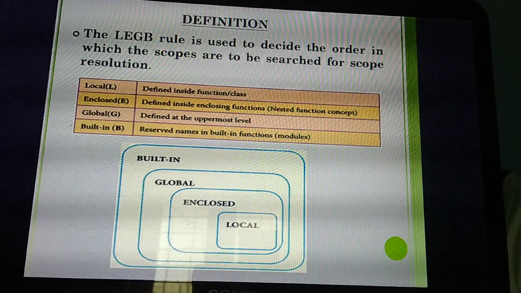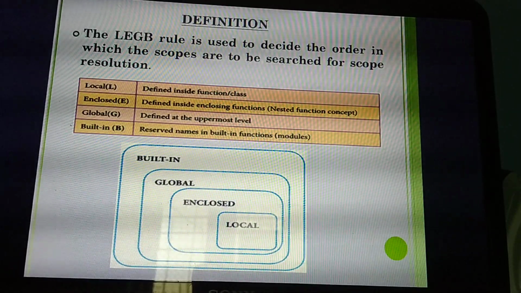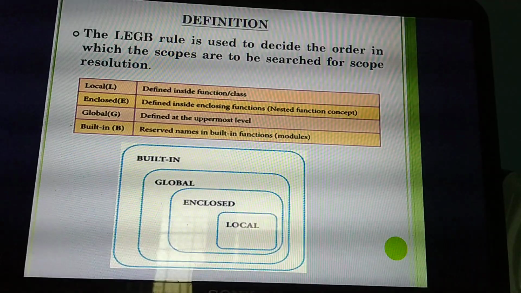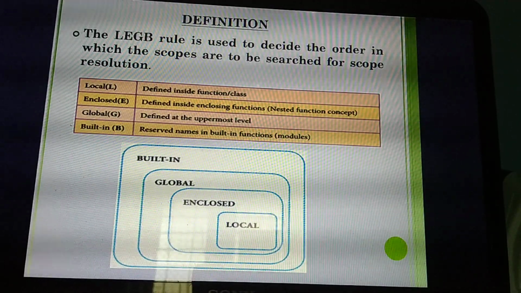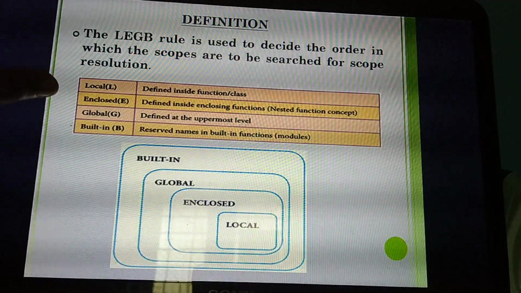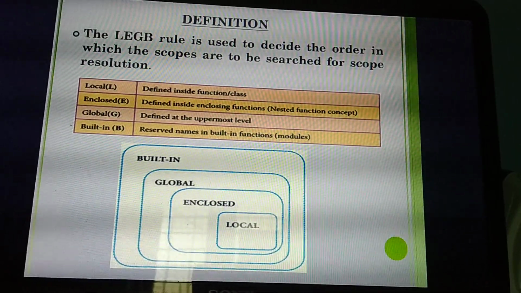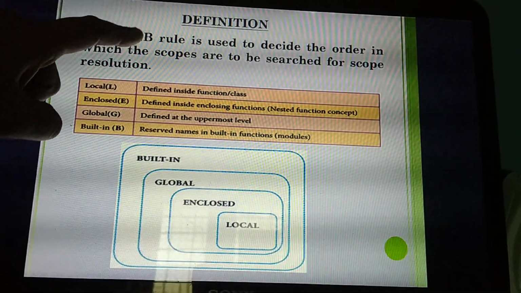Scope resolution is nothing but what are the things you have declared in the program. That is called scope resolution. Already in 11th standard you have studied the scope resolution operator. Are you remembering? Yes. So listen. LEGB. So you need to expand it. Sometimes they ask to expand it.